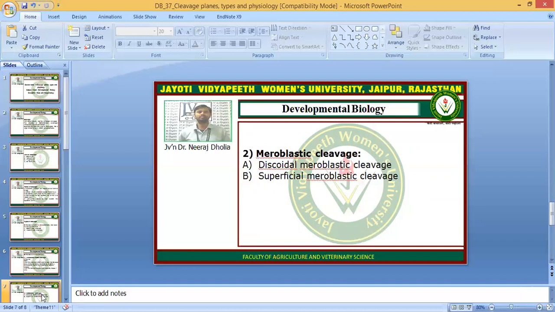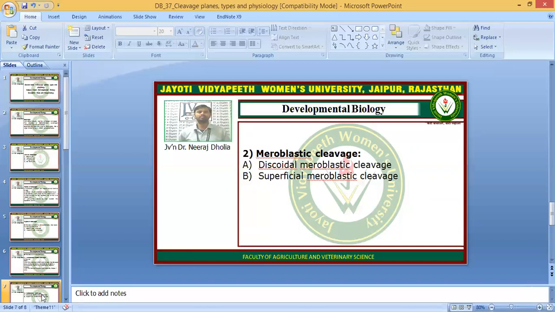So the centrally situated yolk restricts the cleavage divisions, and they occur on the superficial or peripheral part of the egg. Here the eggs are of the centrolecithal type. Centrolecithal egg means the yolk is in the central part. An example is the insect egg.